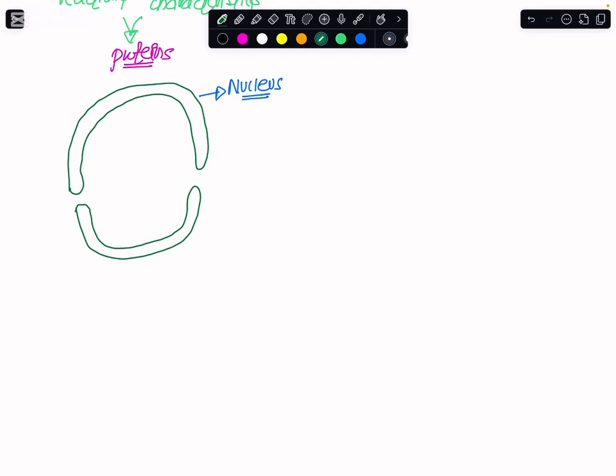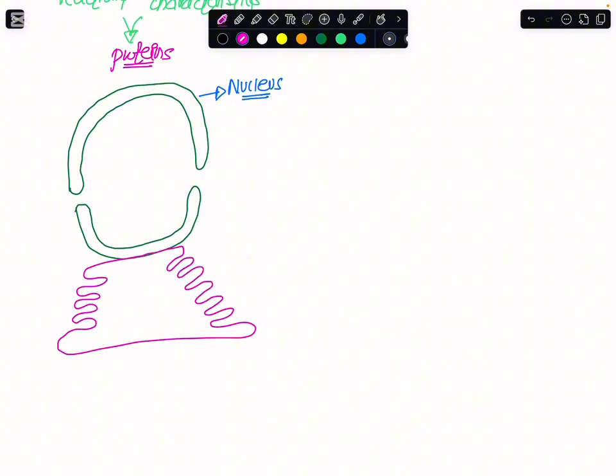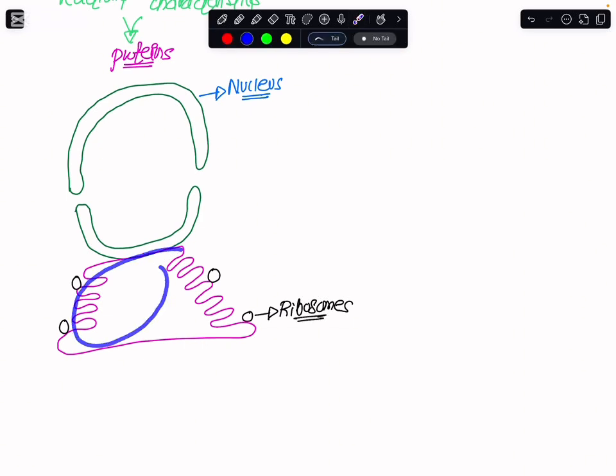In close association with the nucleus, there is a network of membranes, and these networks of membranes have small spherical structures on them, which we know are referred to as ribosomes. So these are the ribosomes, and collectively the membrane with ribosomes on it is referred to as the rough endoplasmic reticulum.